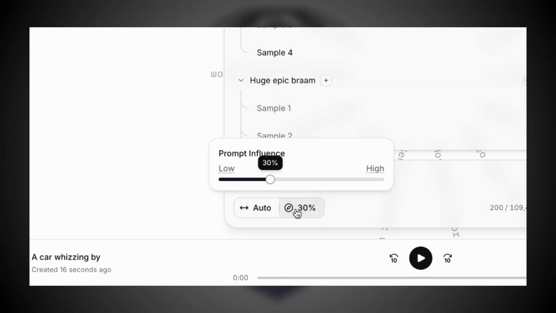Another essential setting we have available is called Prompt Influence. This slider ranges from 0 to 100 and determines how closely the AI follows our original prompt versus how much creative freedom it has. Sliding it towards the left gives the AI more creative freedom, which often leads to sounds that include audio elements which were not explicitly mentioned in the original prompt but are still seen as relevant by the AI. On the other hand, sliding it towards the right instructs ElevenLabs to strictly follow our prompt, ensuring that the resulting sound closely matches our description. This will also cause the 4 variations to sound very similar.